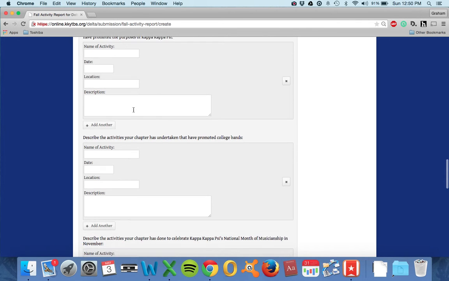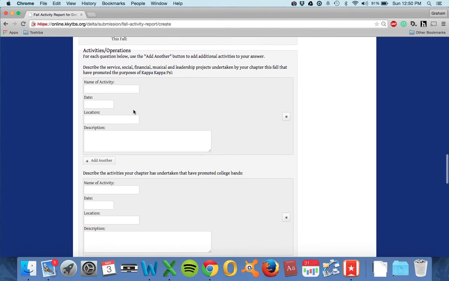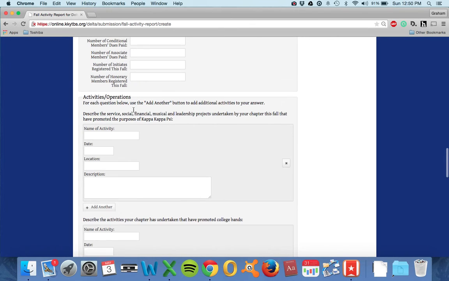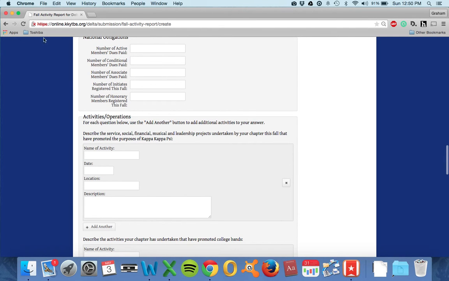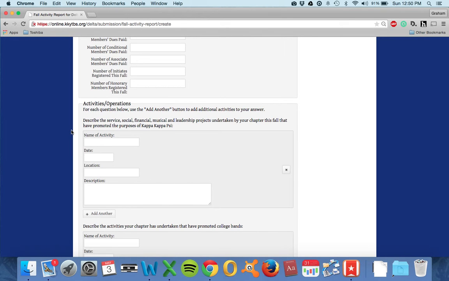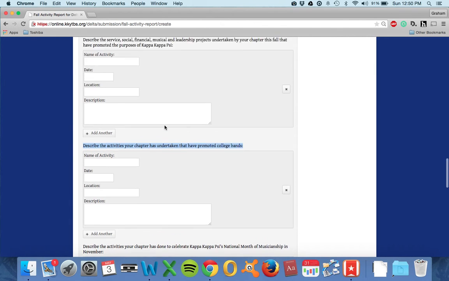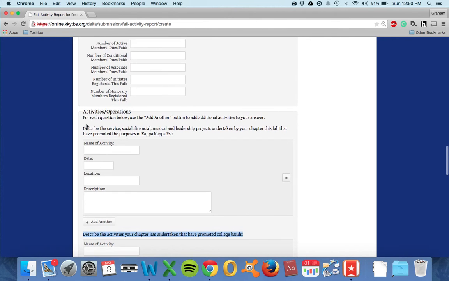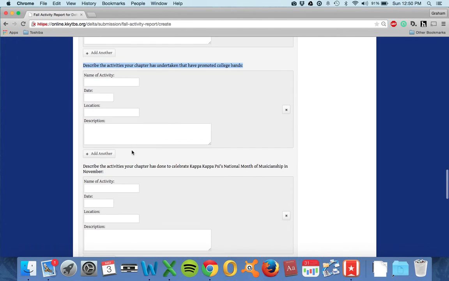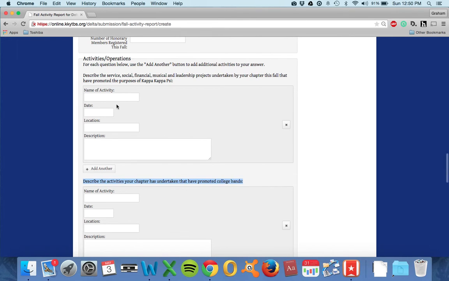However, no matter how many things you enter, do not ever press the back button before you save your draft, because that will just make you very sad. Anyway, this is where you yourself will need to differentiate things, where instead of just activities, we have done an activity that specifically promoted college bands.